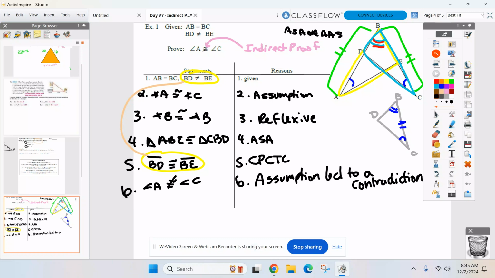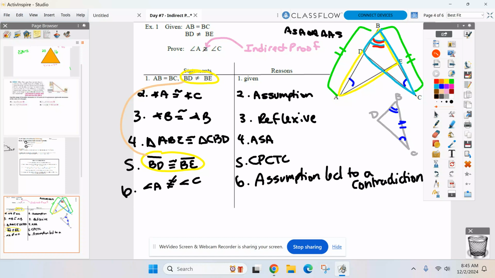Let me review what we just did. You write your givens in like you usually do. Then we write our assumption. Where do we get the assumption from again? The proof statement, not the givens, the proof statement. We get our assumption by looking at the proof statement and writing the opposite.